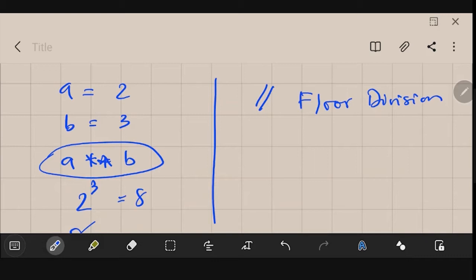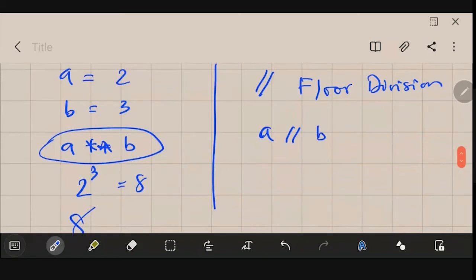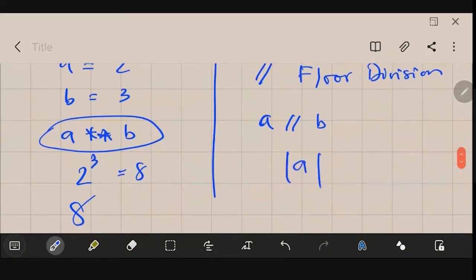That means, let's say you are dividing a slash slash b, a floor division b. You will be dividing a by b, and let's say you are getting c point e, some fractions, some decimal. The output of this will be only this c.